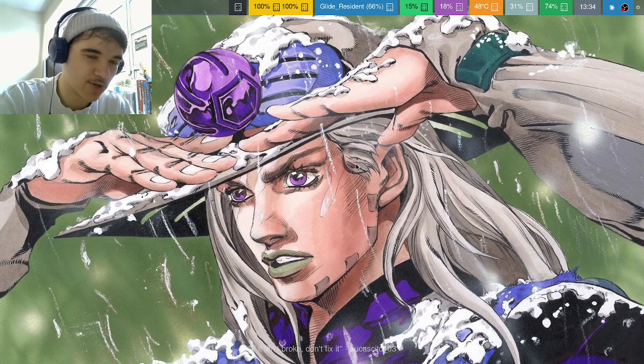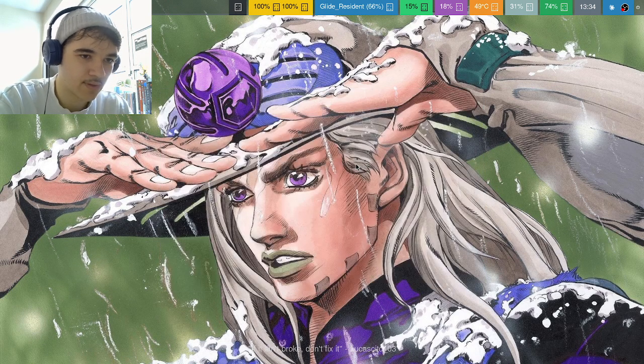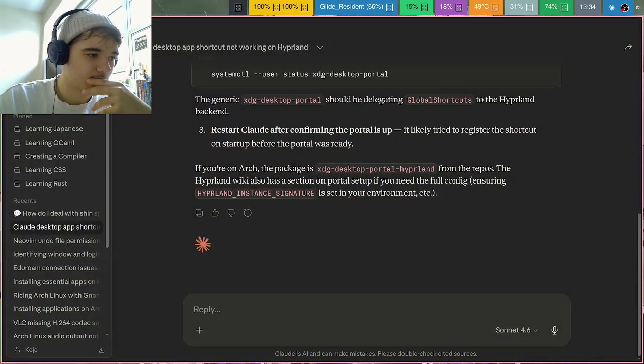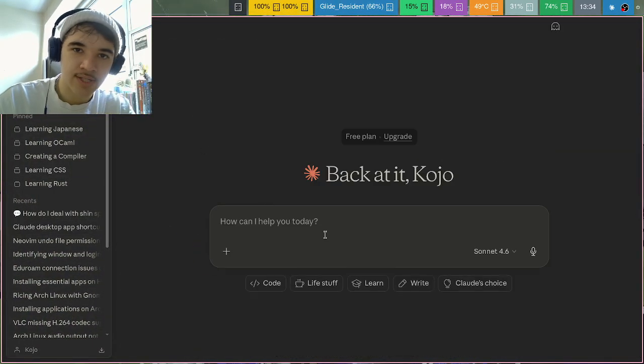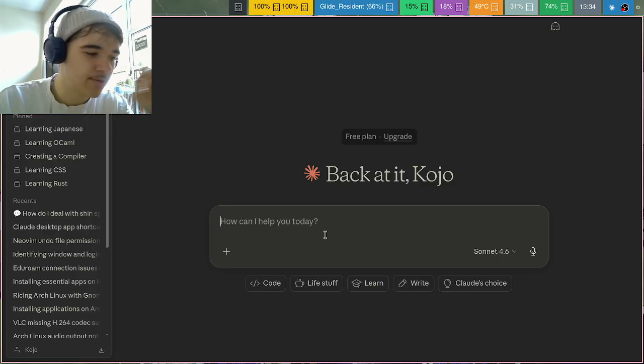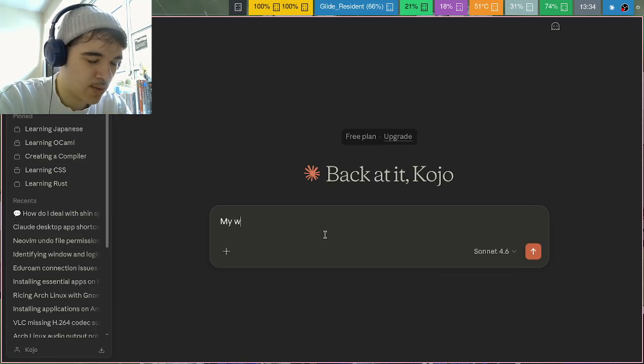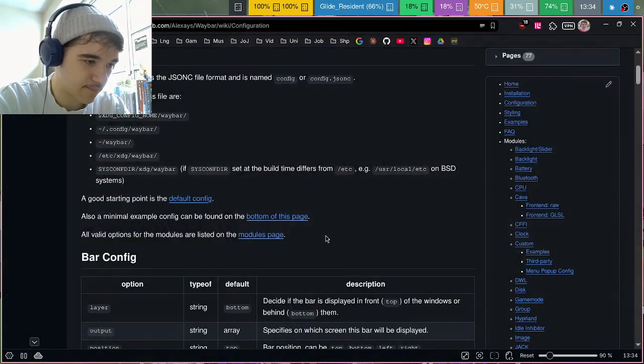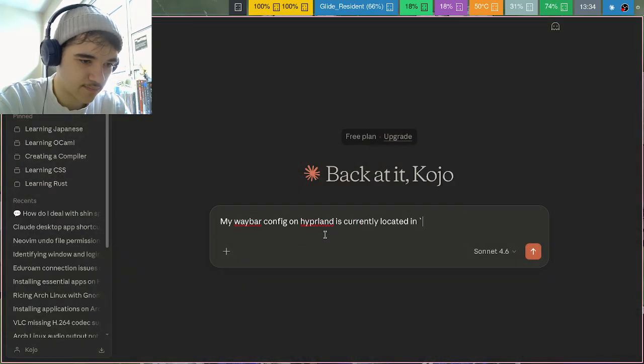Let me also open Claude for some help here. There we go. By the way, this computer has an integrated GPU, so I don't know how fast it will be, but hopefully it's not too slow. Okay, my waybar config on Hyprland is currently located in /etc/xdg/waybar.